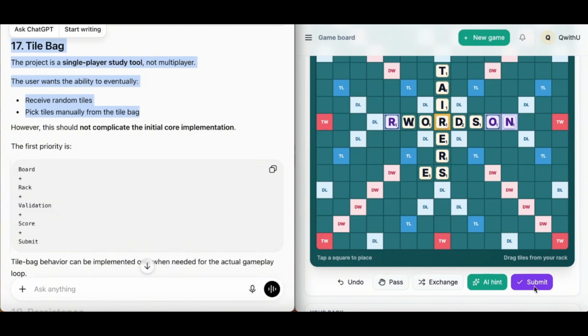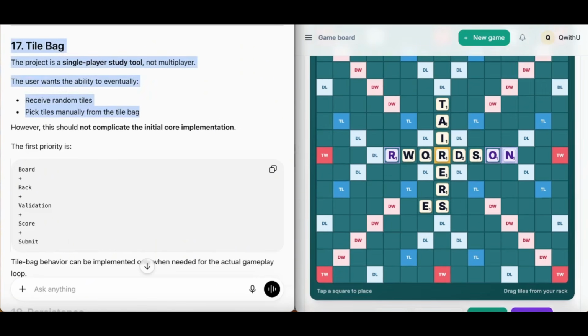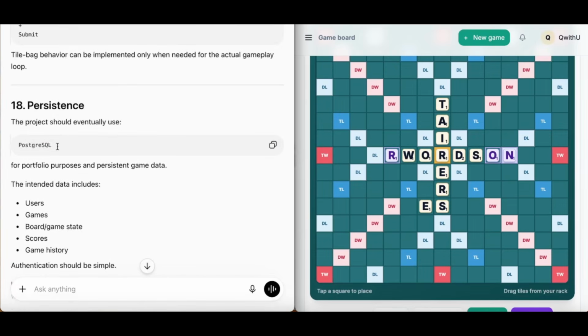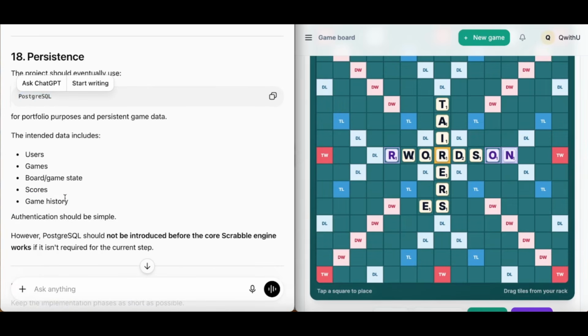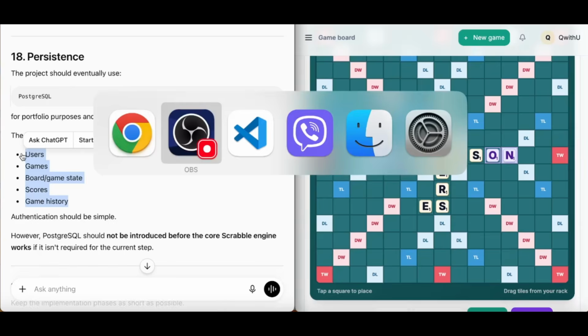checking validation. One thing to note, once we have successfully submitted our word and our turn has ended, a pop-out will show to the user. The user will be given a choice between two cards: a random tile to be received, or pick the tiles you want from the remaining tile bag you have. So our PostgreSQL for persistence is gonna be the one to store the users, the games, and others